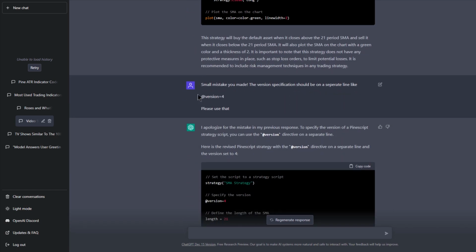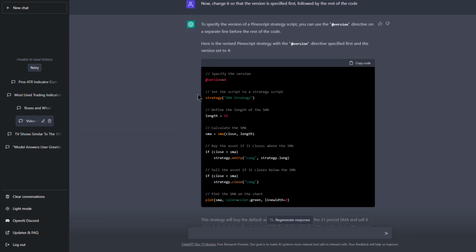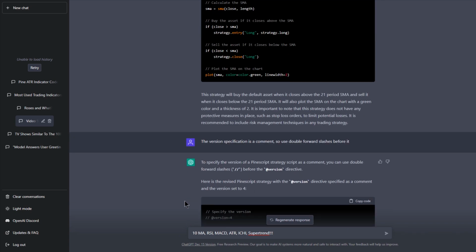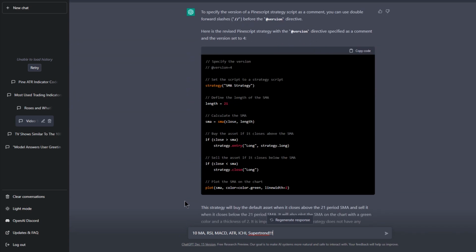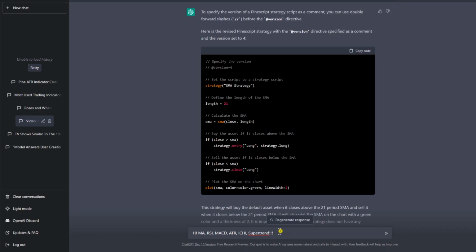But in a few months or years, when this technology gets better, you will be able to just go to ChatGPT and be like, "Hey, I need a PineScript code for 10 moving averages, the RSI indicator, the MACD, a 14-period ATR, the Ichimoku cloud, and the super trend indicator, so I can use all of them on my free TradingView plan." And ChatGPT will be like, "Sure, here you go." And just like that, you could have as many indicators as possible on your free TradingView plan without knowing how to code. This future is coming, and it's coming so fast, so we should lean into it.